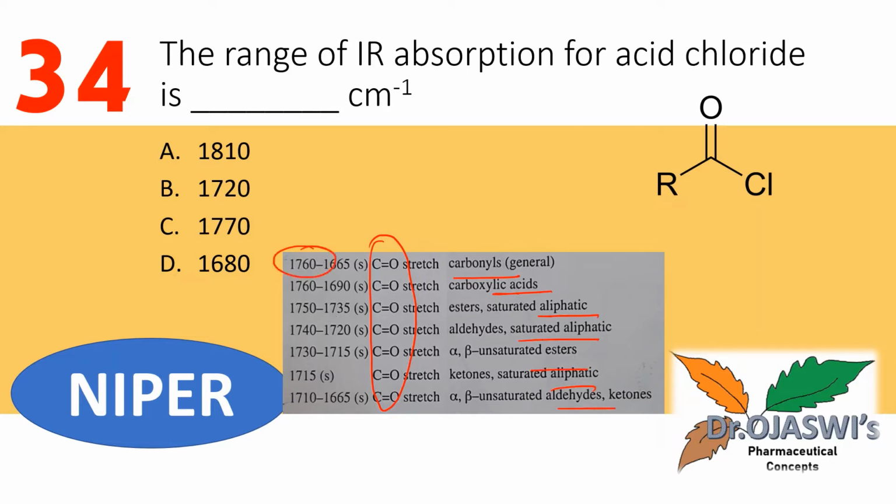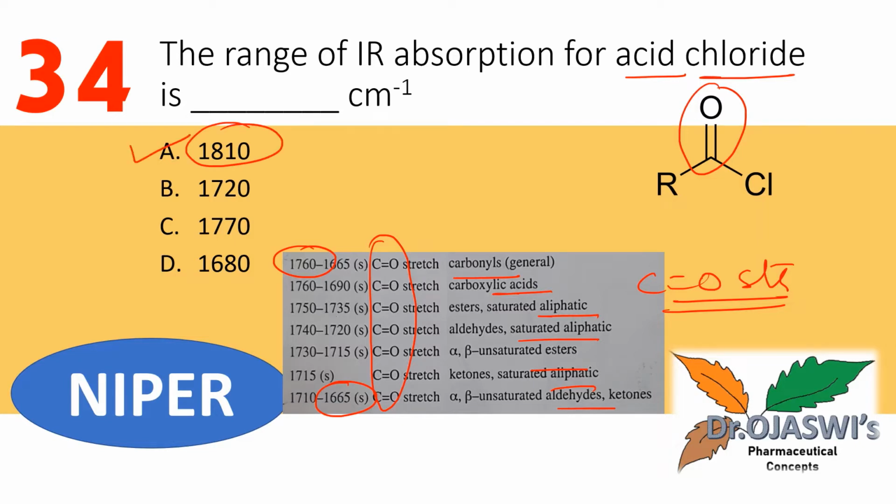Here 1760 to 1665 is the main range for the peak of C double bond O stretching. But if it is present in the form of acid chloride, it usually appears around 1800. So 1810 centimeter inverse is the correct answer.